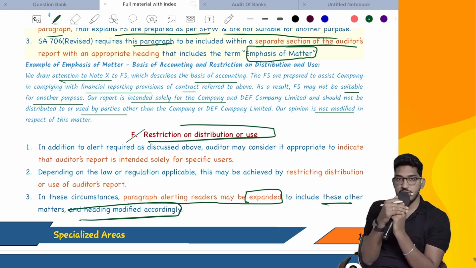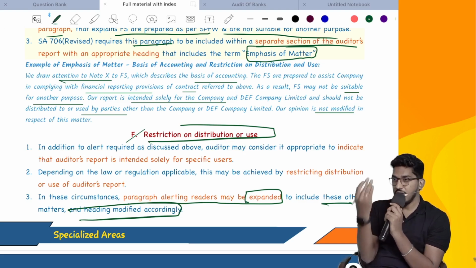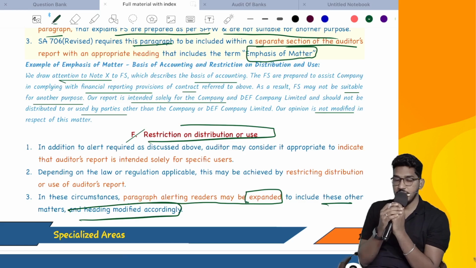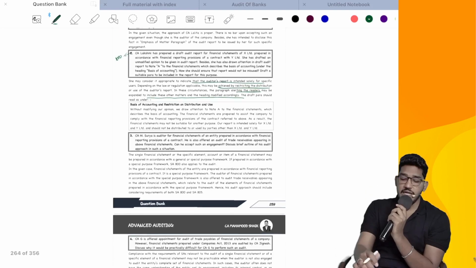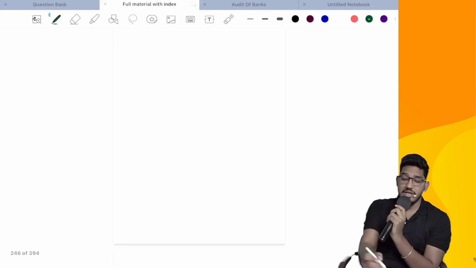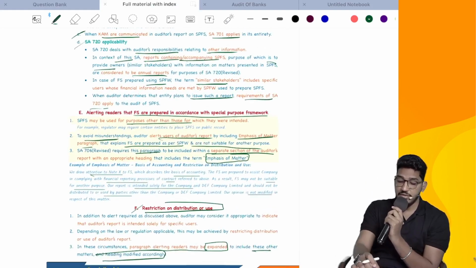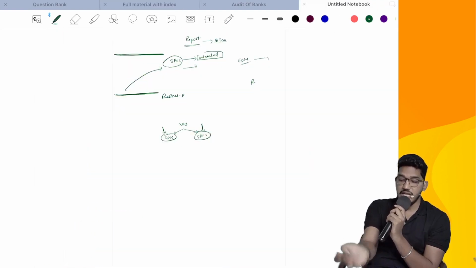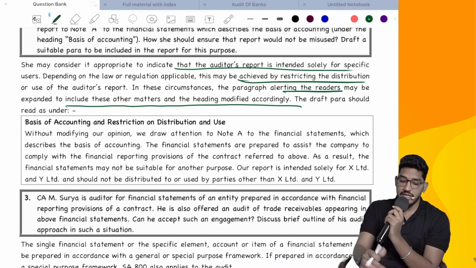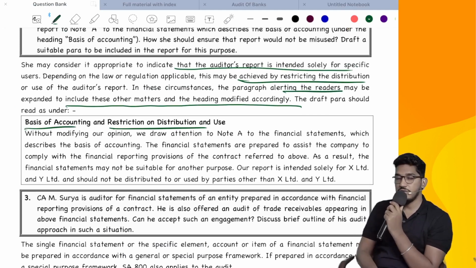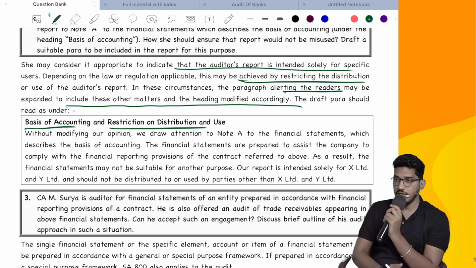If you are restricting the use, in addition to highlighting that, if at all you want, you can even modify that paragraph. So if you want to restrict the use, instead of using the heading of the paragraph as emphasis of matter paragraph, you can also use this paragraph. This is one illustration for that. How can you modify the heading? So how has he modified the heading? Basis of accounting and restriction on distribution and use. So instead of using emphasis of matter paragraph, he has modified the heading altogether.